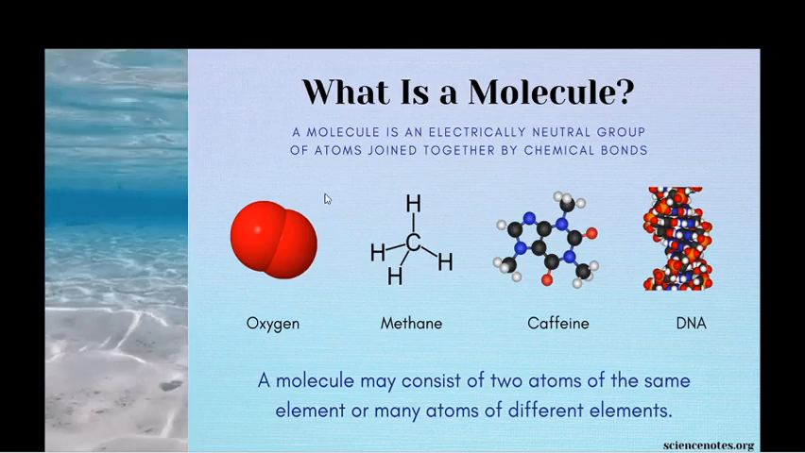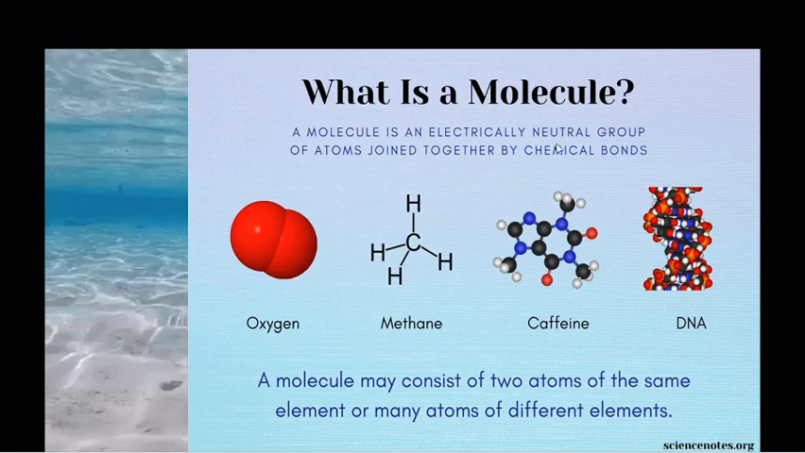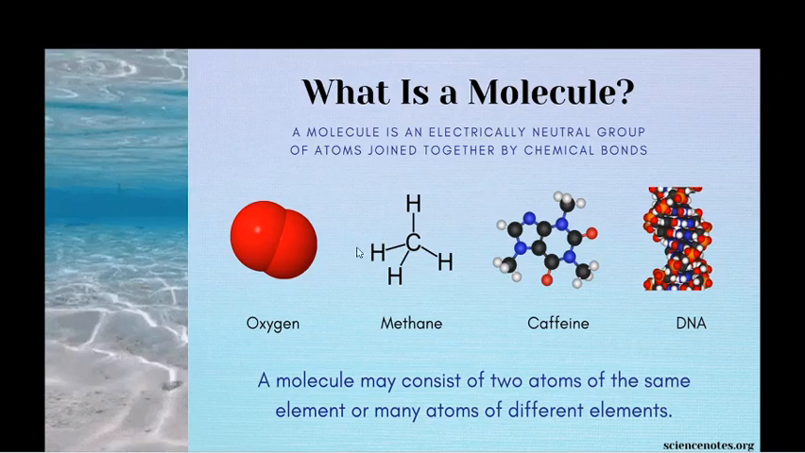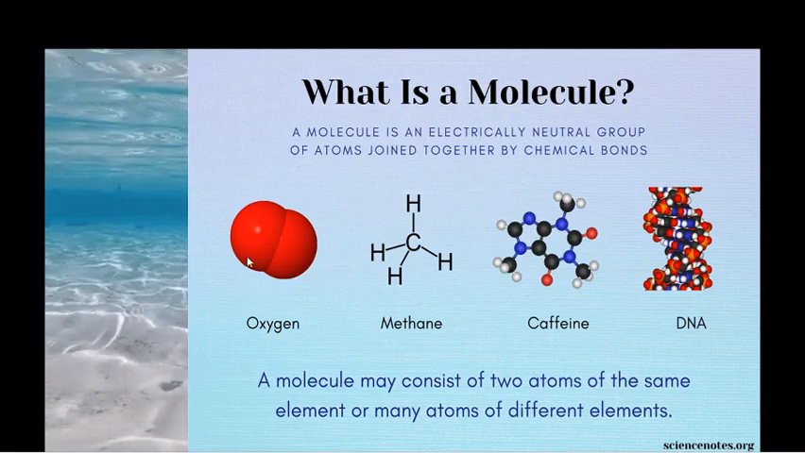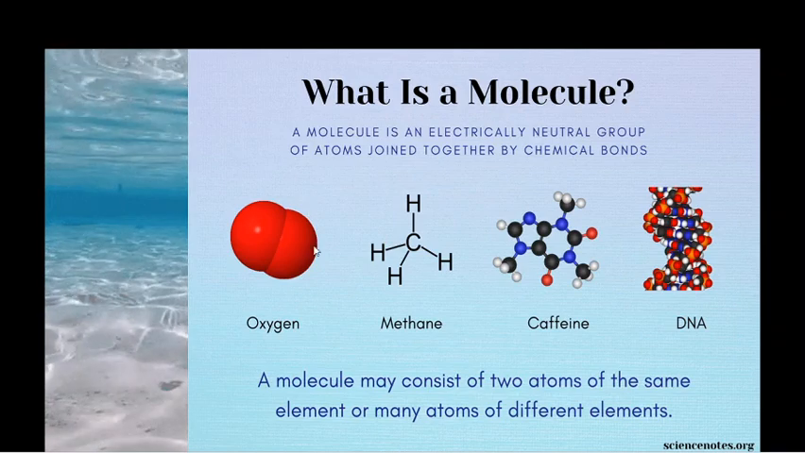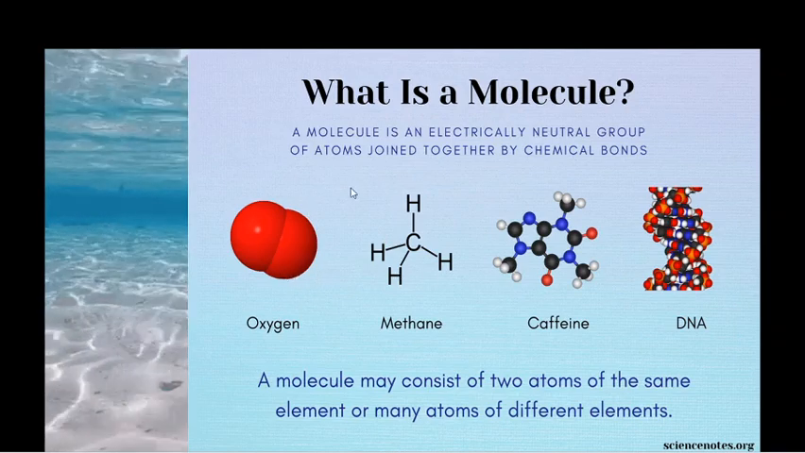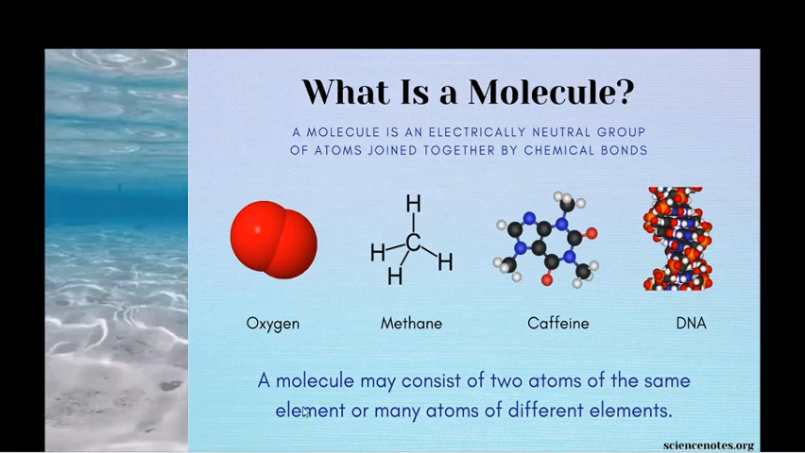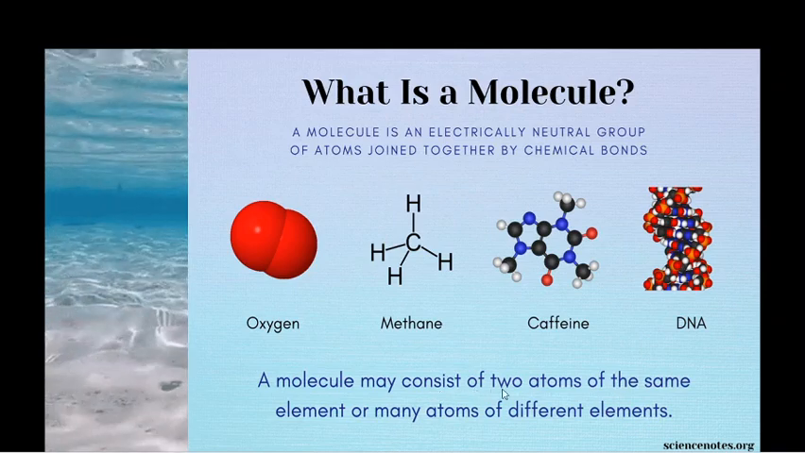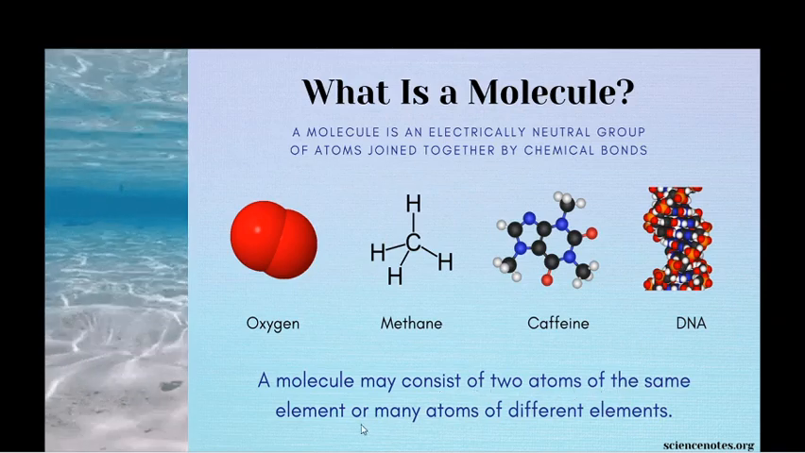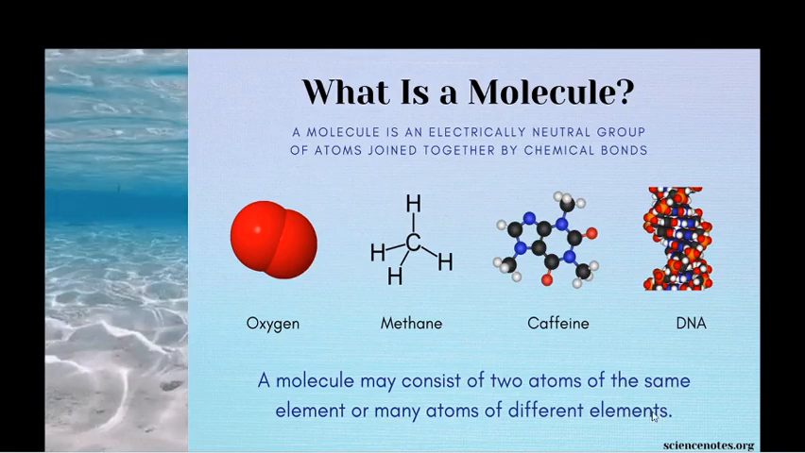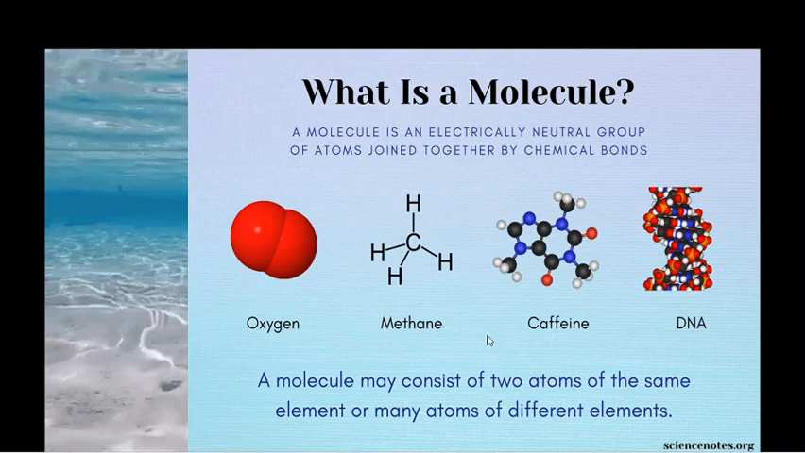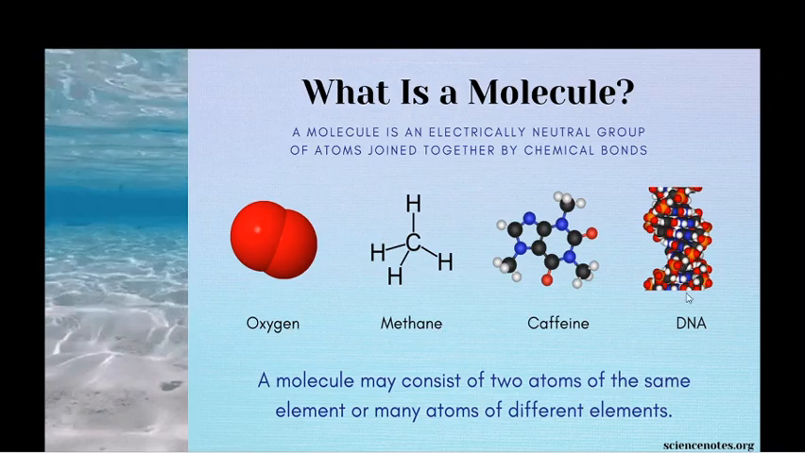If you take a compound or molecule, anything, it is made by using these chemical bonds only. That is what a molecule is, an electrically neutral group. It is combined from atoms of the same element or of different elements by using a chemical bond. So the definition of a molecule is: a molecule may consist of two atoms of the same element or many atoms of different elements. It is considered to be a molecule.